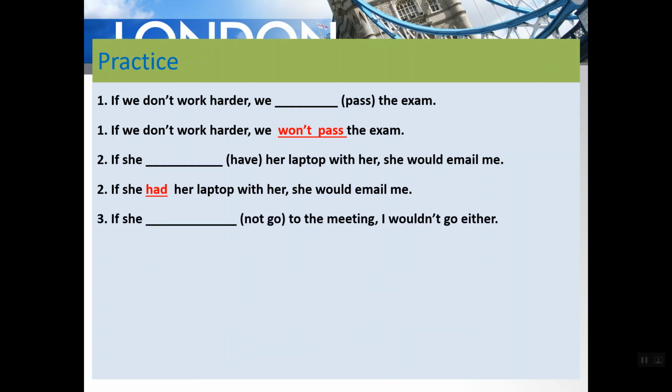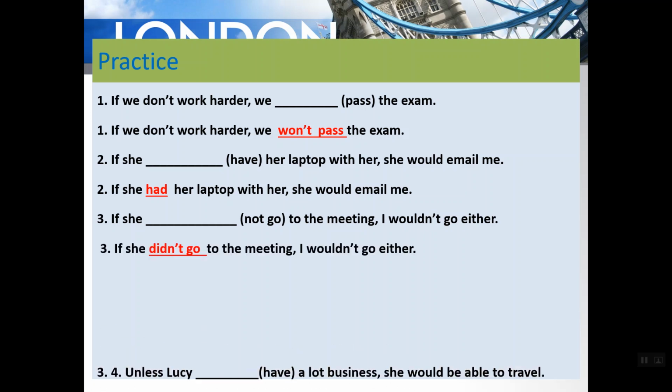In the third example, practice: "if she not go to the meeting, I wouldn't go either". You notice that "if" is here once again, and we have "would" here, guys, so of course it is the second conditional. So this one should be in the past simple. So if she did not go to the meeting, I wouldn't go either.